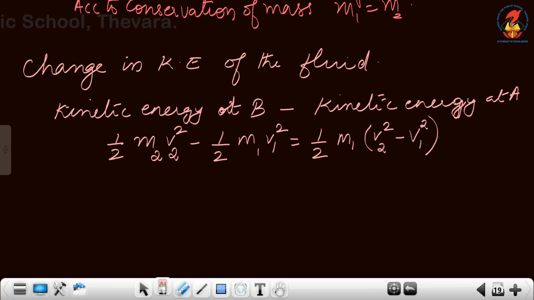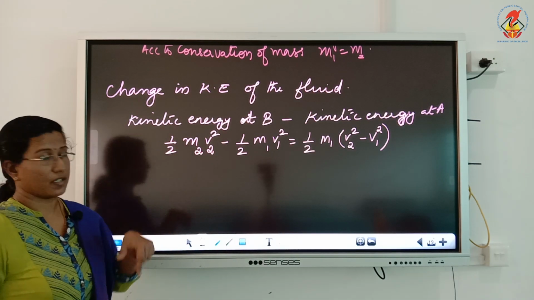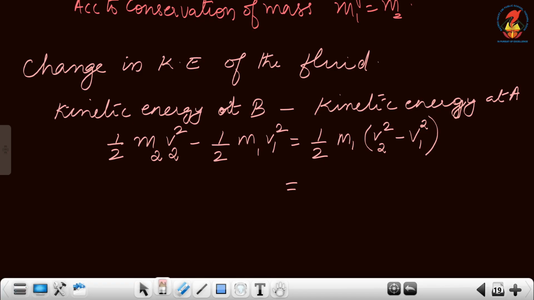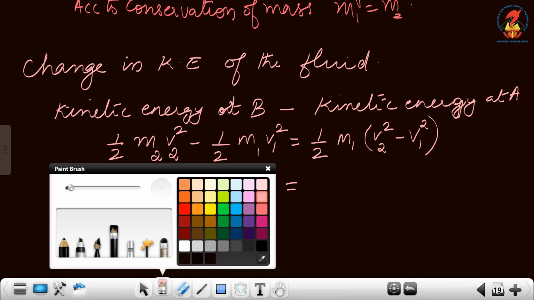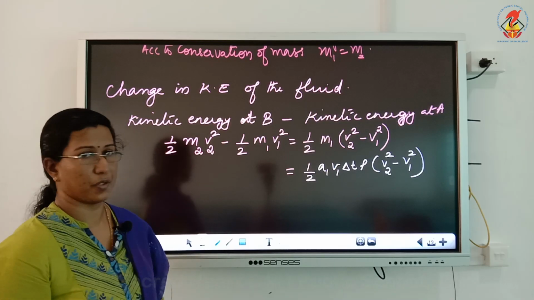Now instead of mass m, we are going to write in terms of area, velocity, etc. So the equation can be written as change in kinetic energy of the fluid is equal to half A1 V1 delta t rho into v2 square minus v1 square. Instead of m1 you can write m2 also, but throughout you have to use m2 then.